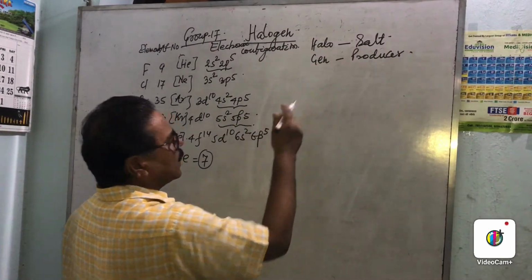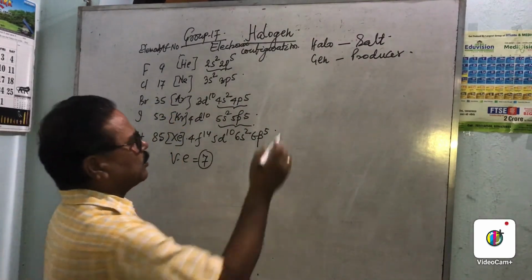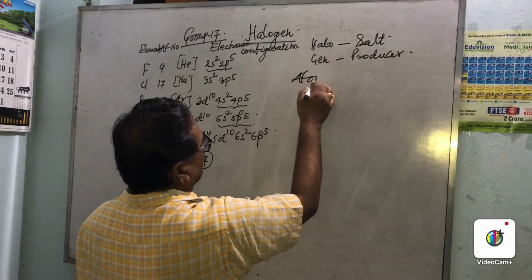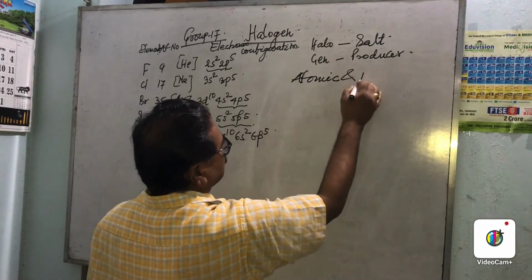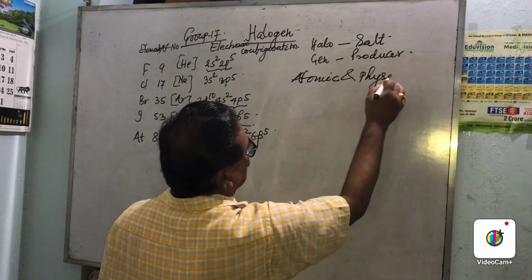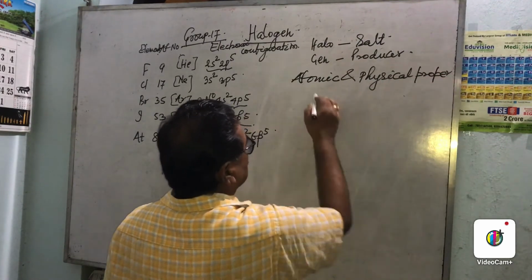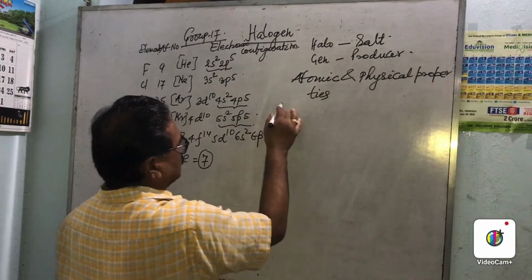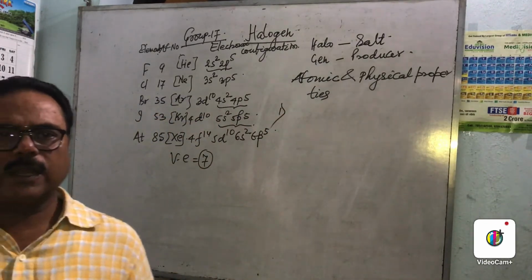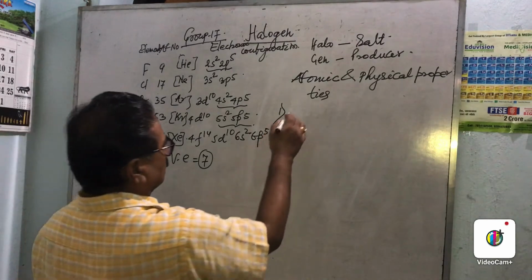Now, atomic and physical properties. First is atomic and ionic radii. This is atomic radii.